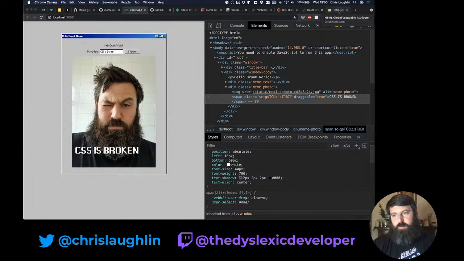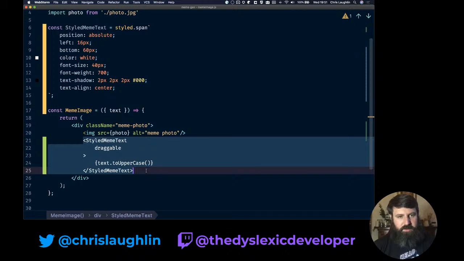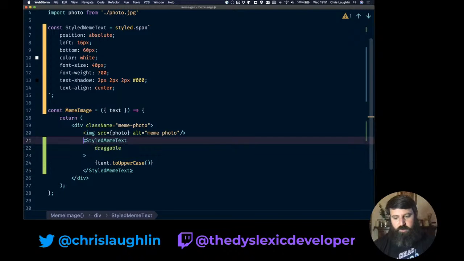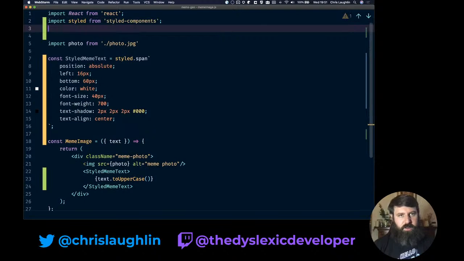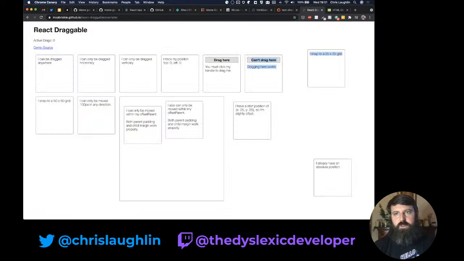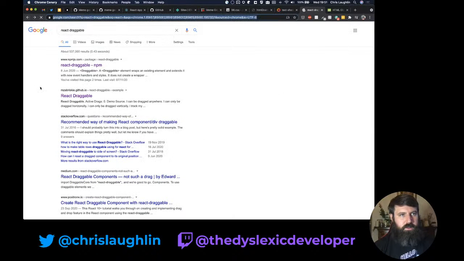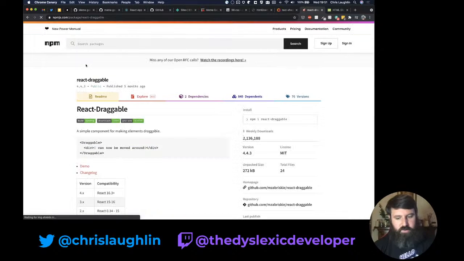So let's see. We want this to be movable around the page. So we're going to pull in React Draggable. So import React, we'll import Draggable. So actually we flick back to the Draggable docs. Where's their GitHub link? I'll have to go through npm.